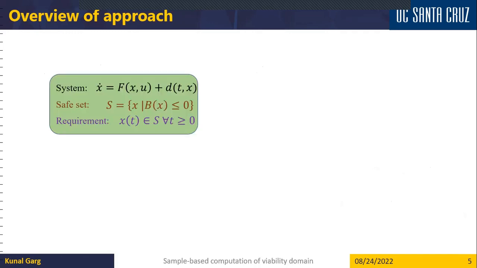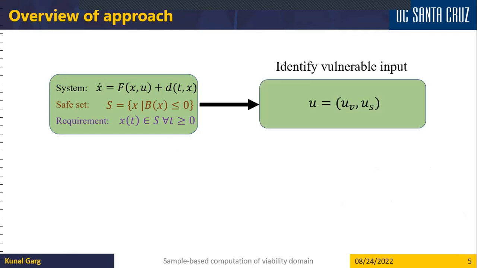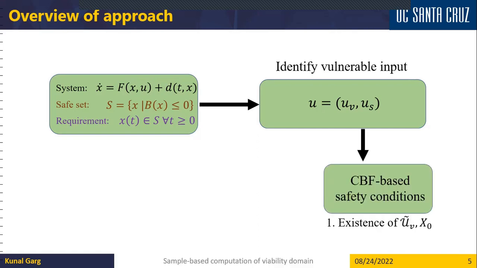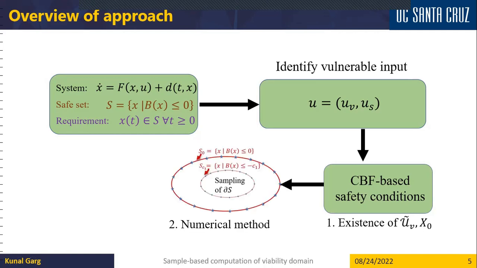So our approach to solving this problem is as follows. Given the system with a safe set given as a zero superlevel set of a function B, and the requirement that the system trajectories remain in that set, we first identify which of the inputs are vulnerable and which of the inputs are secure. Then we develop CBF, or control barrier function-based safety conditions, which establish existence of the vulnerable input constraint set as well as the set of initial conditions.